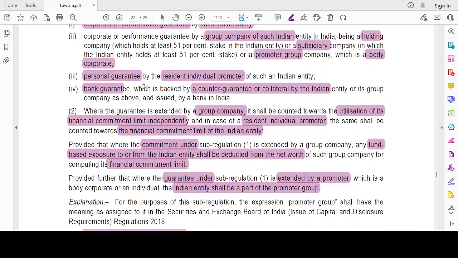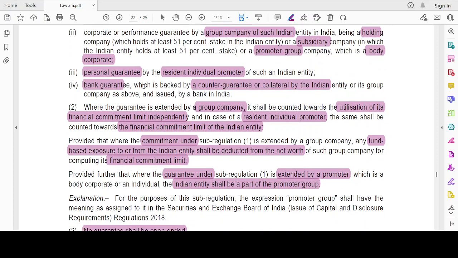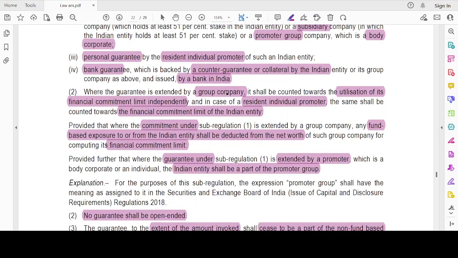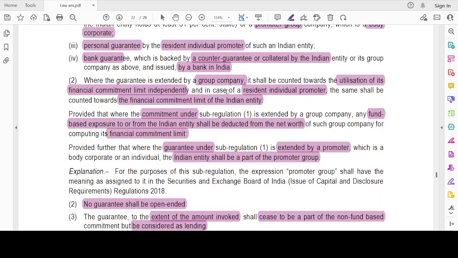Bank guarantee, which is backed by a counter guarantee or collateral by the Indian entity or its group company as above, and issued by a bank in India. It's not a foreign bank, it's a bank in India. Then, where the guarantee is extended by a group company, it shall be counted towards utilization of its financial commitment limit independently. And in the case of a resident individual promoter, the same shall be counted towards the financial commitment limit of the Indian entity.